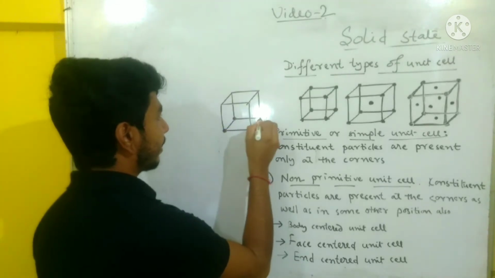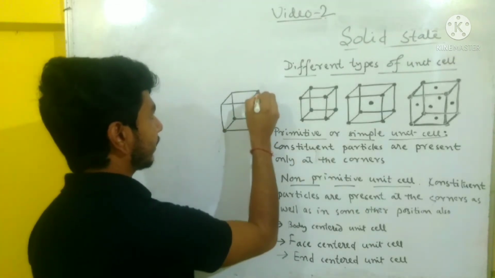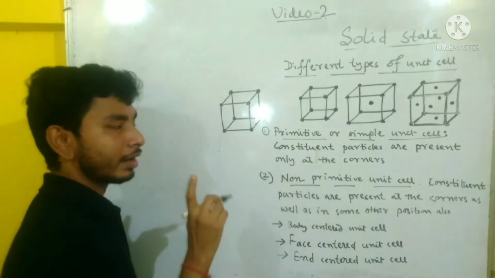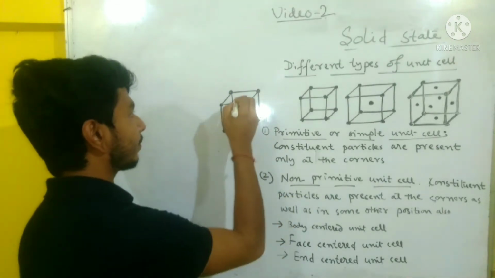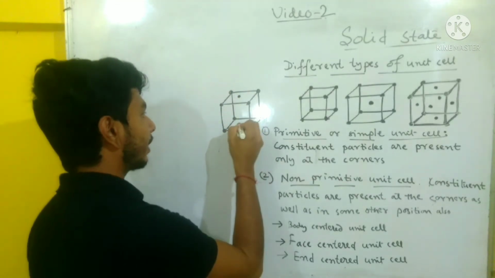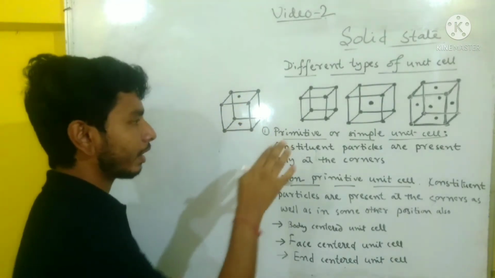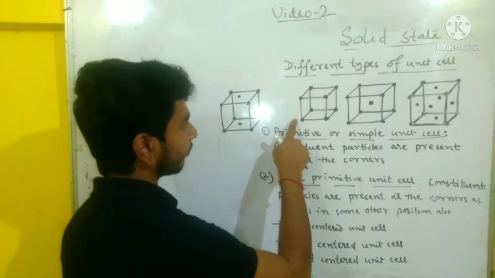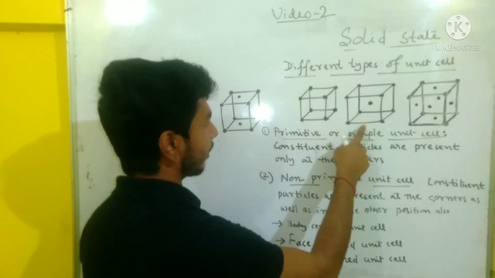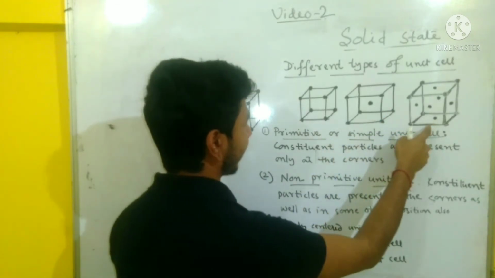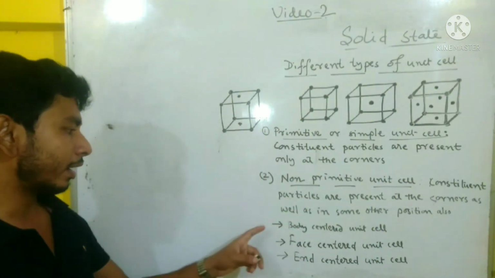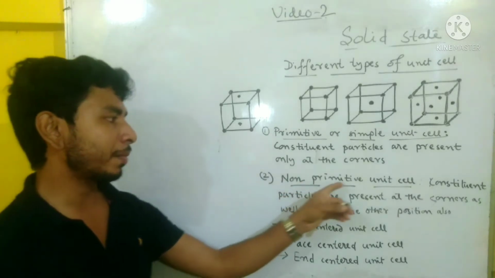Particles are present at the corners and the center of any two opposite faces, suppose the center of the top face and bottom face. These are the diagrams of different types of unit cell. First one is simple, next is body centered, next is face centered, and next is end centered. So these are the different types of non-primitive unit cell.